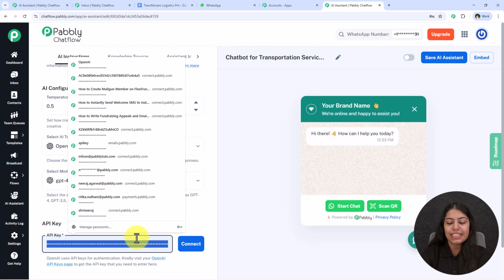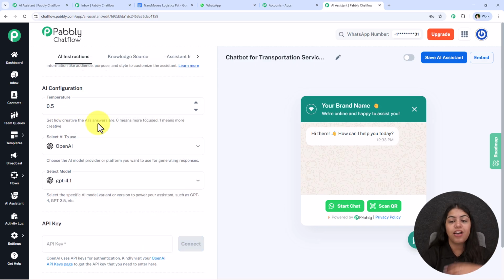The next is this temperature. So over here we have to set how creative the AI answers are going to be. If we move the temperature towards 0, the AI is going to answer more focused, and if we move the temperature towards 1, the AI is going to answer more creatively. So I'm going to keep the temperature at 0.2 because I want more focused answers.